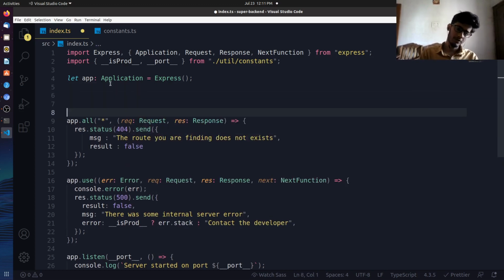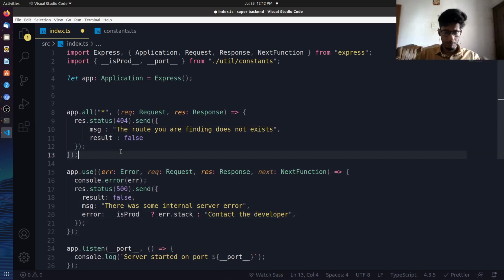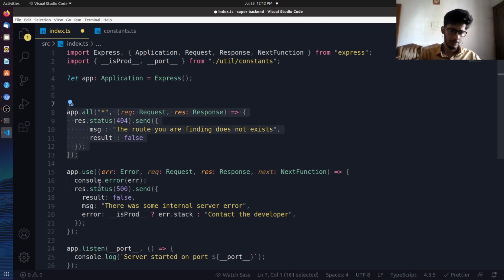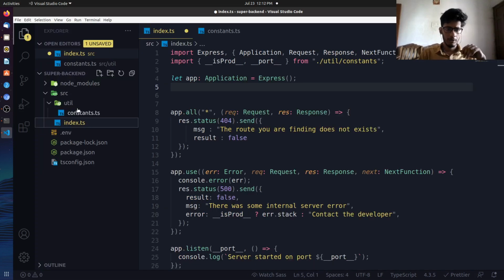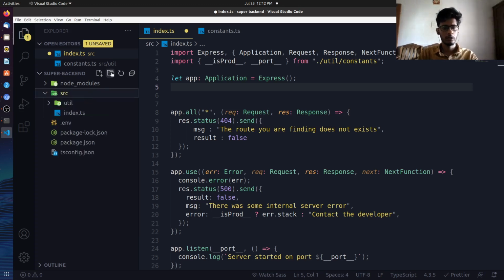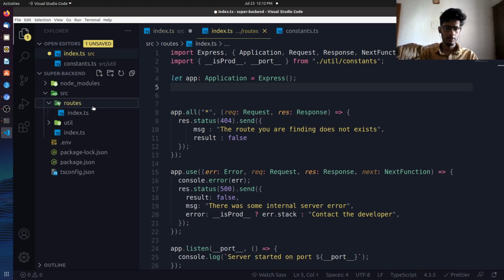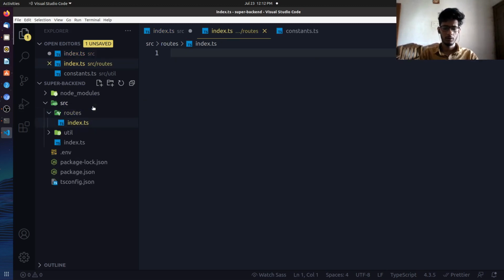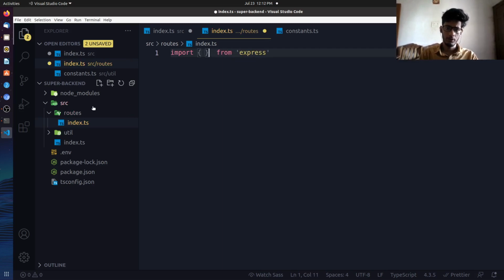Now remember that the order matters, right? This should be above this, and whatever the route specification will be here. So don't mess these things up. It's quite important, right? So for now, that's the utility folder. Let's make a routes folder, right? This will contain all our routes. So let's create an index.ts file, and we'll import something from express. That something is Router, right?